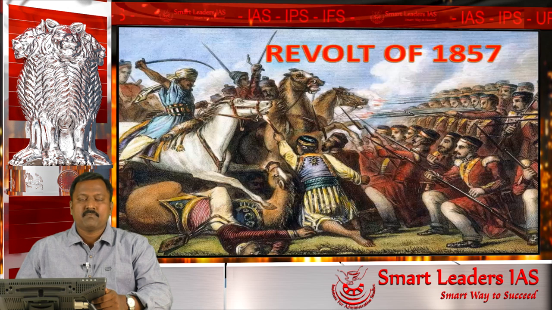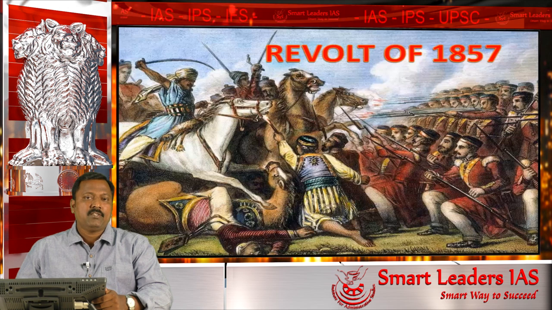I hope you all know, before the revolt the East India Company was ruling India, administering India. After the revolt, the impact was so vast that the British had to come to India and administer directly as the Queen's representative. So the 1857 revolt is a very significant event in Indian history.